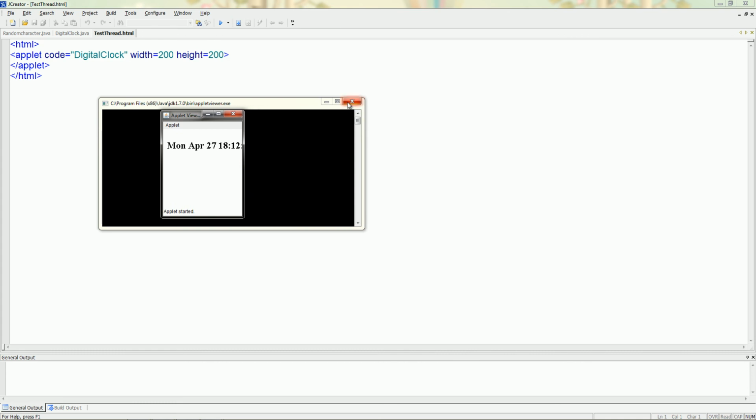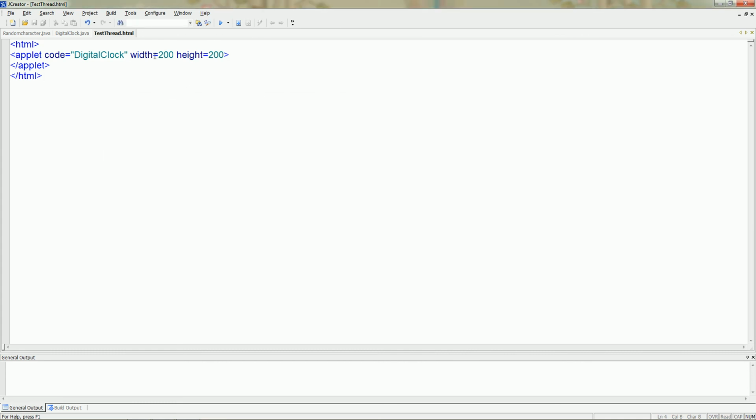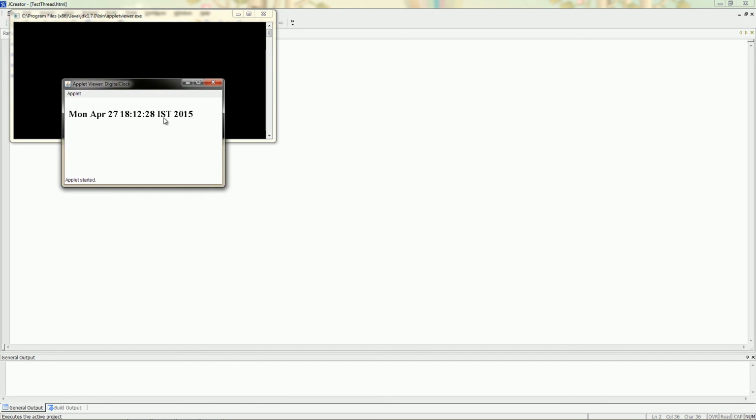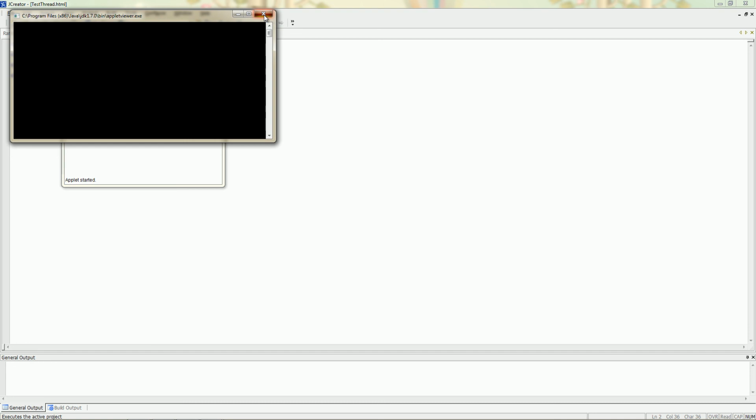Okay, let us increase the size of the applet. Okay, this is the Indian Standard Time. This will change second by second. It is a simple example of thread usage in an applet. Let us take a look at some extra methods.